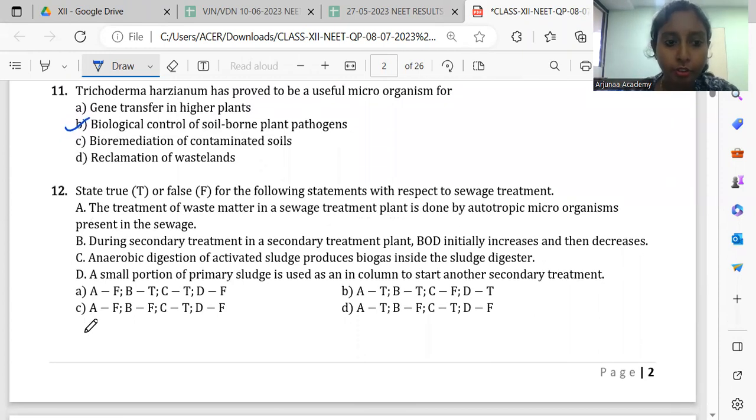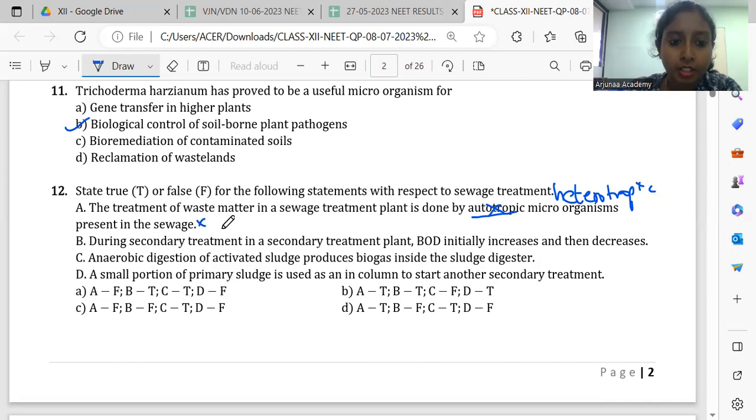So here four statements are given and you have to select which is true and which is false. So statement A, the treatment of waste matter in sewage treatment plant is done by autotrophic microorganisms present in the sewage. It is not autotrophic, it is heterotrophic, right?